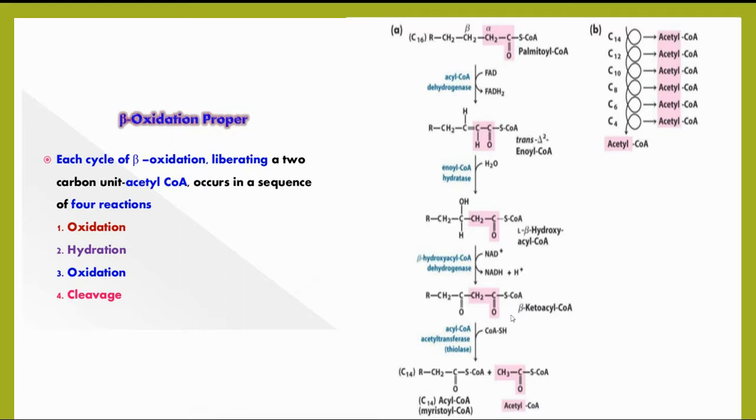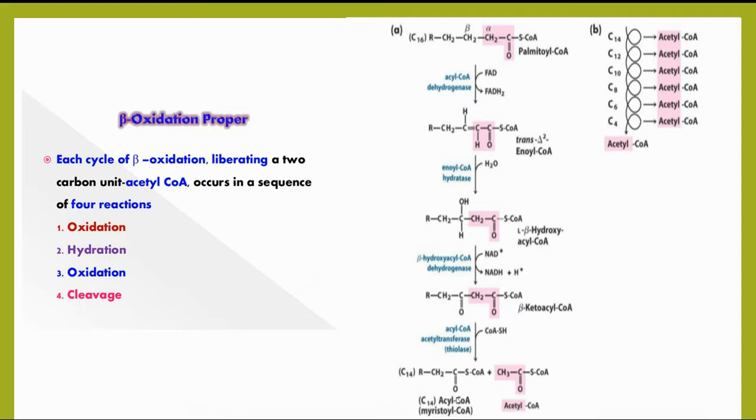The beta-ketoacyl coenzyme A undergoes cleavage at the beta carbon. With the addition of coenzyme A, this results in the formation of a new acyl CoA with 2 carbons less, and another compound known as acetyl CoA.